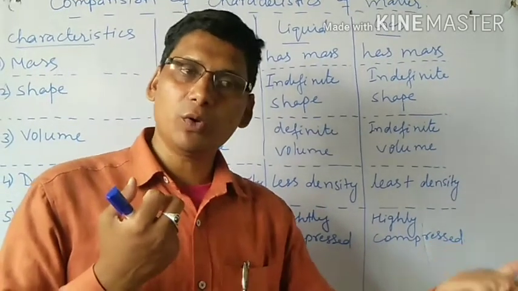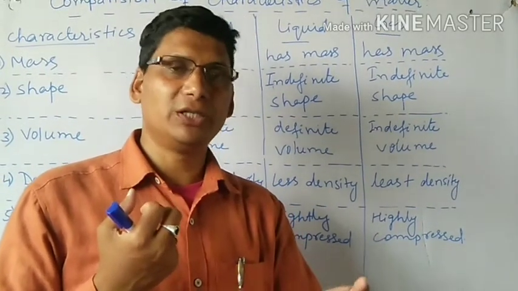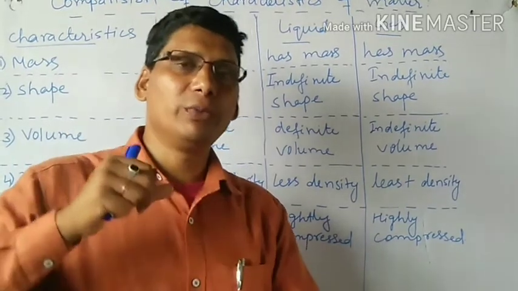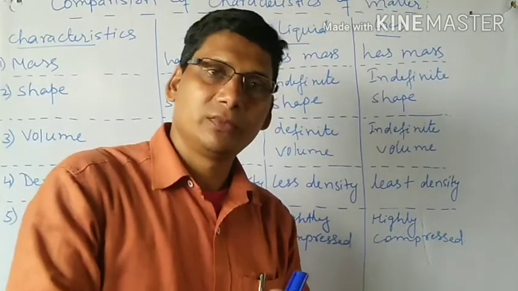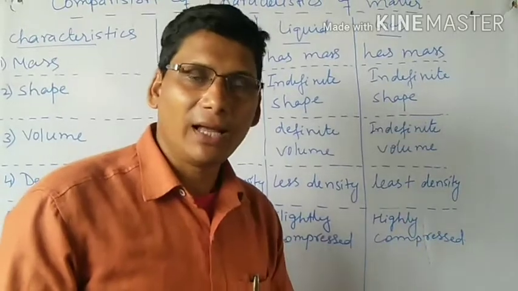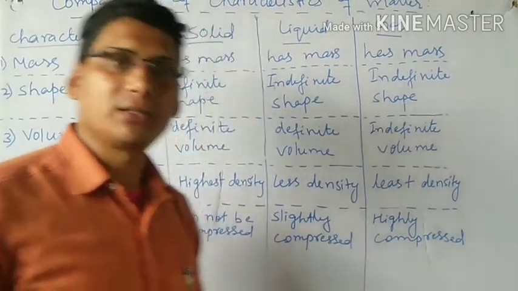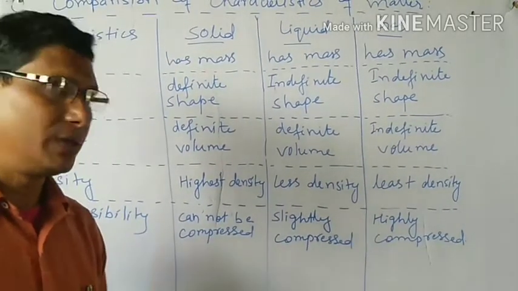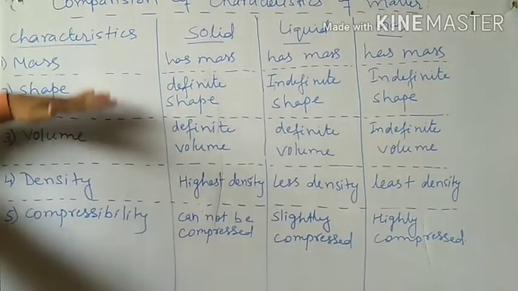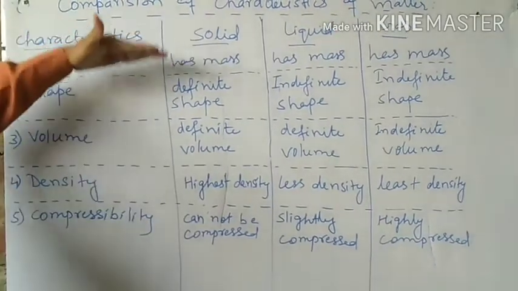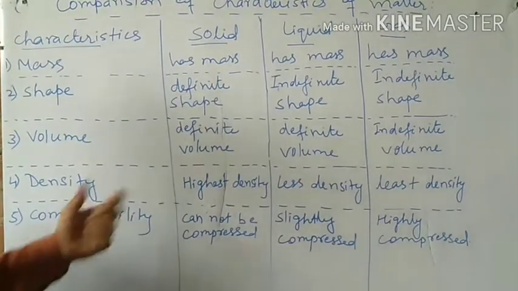Now close the mouth of the syringe and press the piston, it will be highly compressed. That means air is a gas and gases are highly compressible. So in this way, these are some characteristics of these three states of matter and their difference.